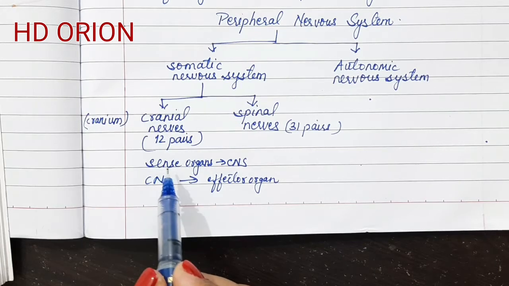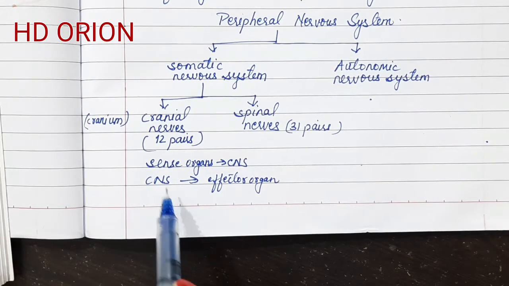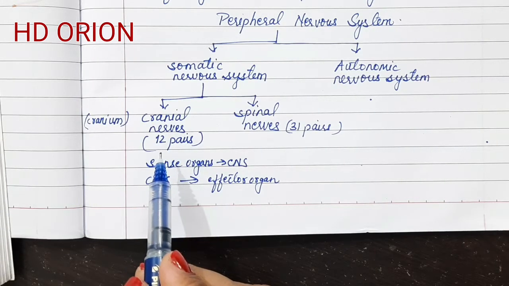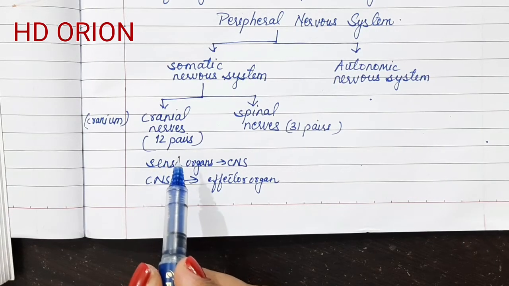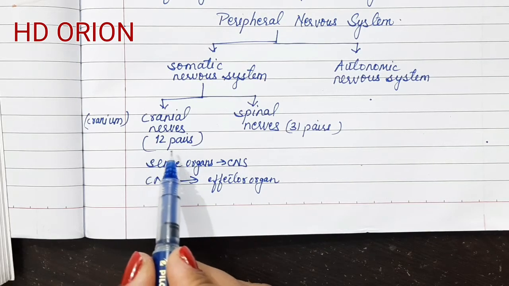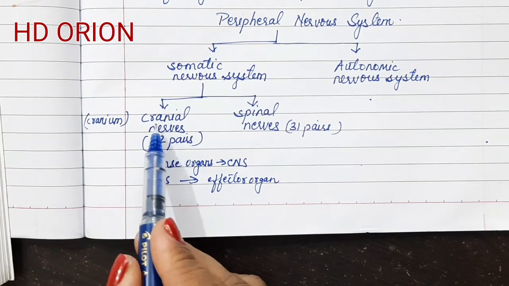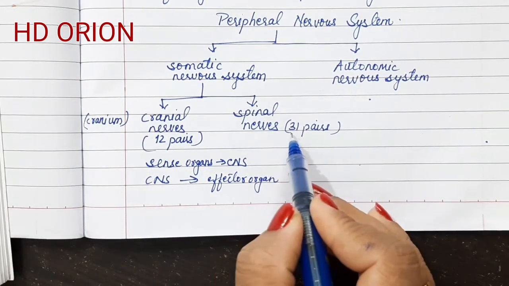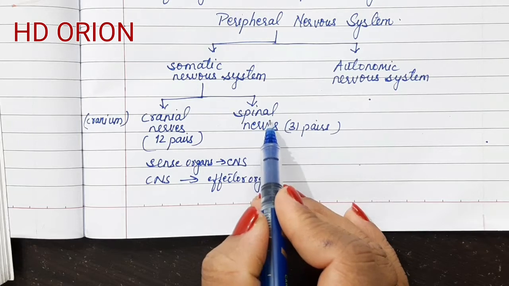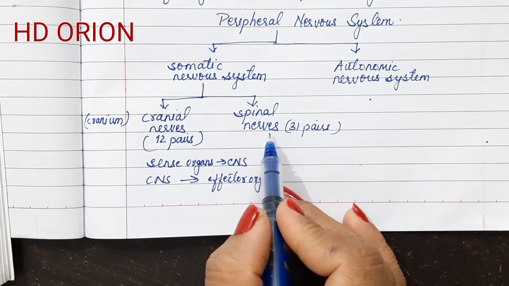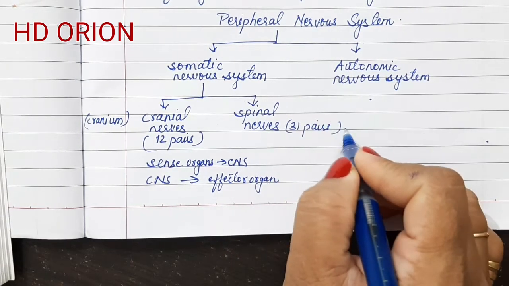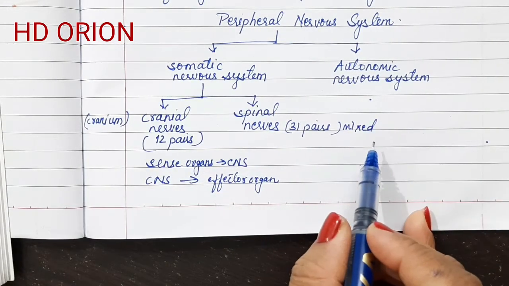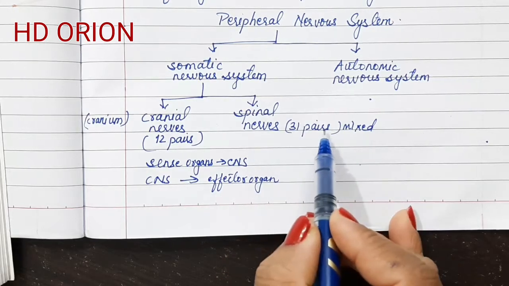So cranial nerves can be the sensory, motor or mixed nerves, and their names decide actually the name of the nerve. That is optic nerve, that means it will go and innervate into the eye. Auditory nerve, it will go and innervate into the ear. So the names are very easy to learn. Cranial nerves 12 pairs. Spinal nerves, as the name arises, it arises from the spinal cord and all of them are mixed. They behave both as sensory and motor nerves. Now spinal nerves are 31.